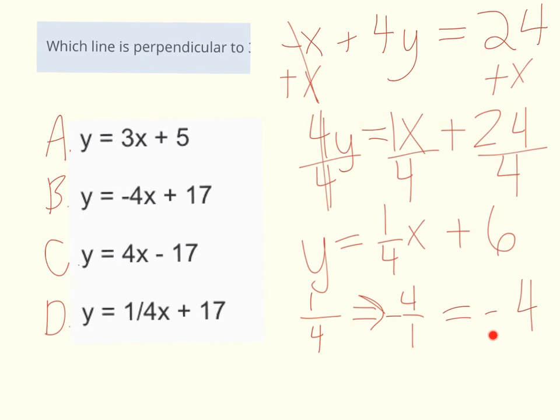To be perpendicular, they have negative reciprocal slopes. So after I change it into slope-intercept form, I can determine what the slope is. I find the negative reciprocal of that slope. The negative reciprocal is negative 4. So any equation that has this slope is going to be perpendicular to my original equation. And it looks like my answer is going to be letter B. It's the only equation that has a negative 4 as the slope.